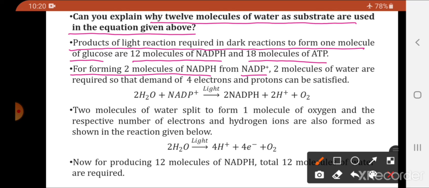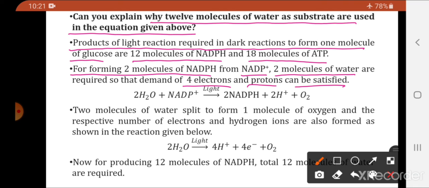NADPH is formed from NADP plus. So to form 2 molecules of NADPH from NADP plus, 2 water molecules are required so that the demand of 4 electrons and protons can be satisfied.